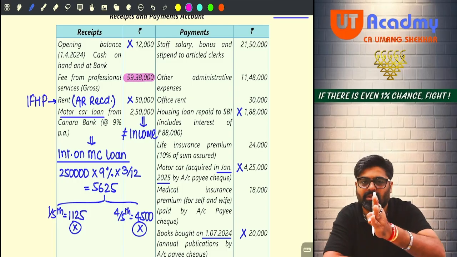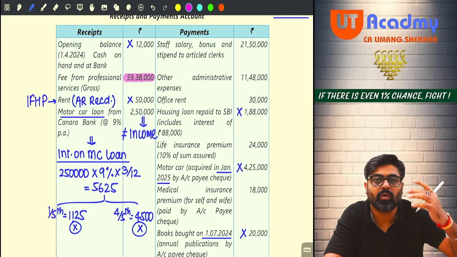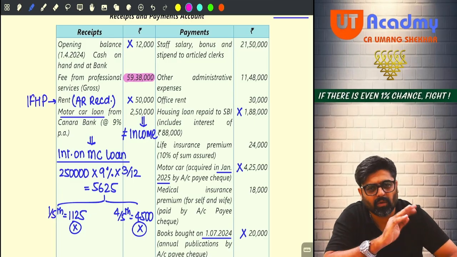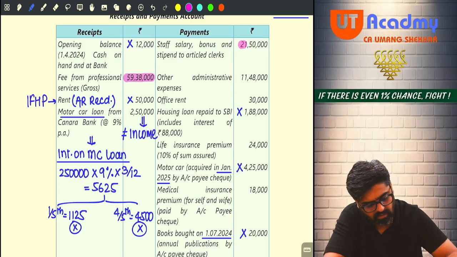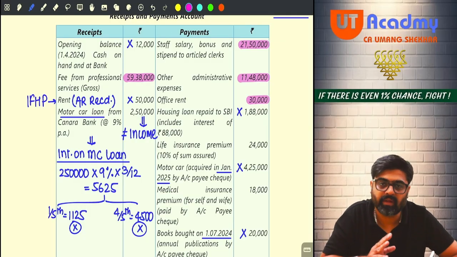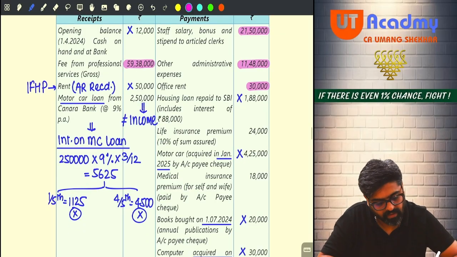Perfect. Now both the other things we have already seen. Go to payment side. Staff salary, bonus: is it expense allowed under the head PGBP? Yes. Then other administrative expense, this is also allowed. Office rent, this is also allowed. But 1,88,000, what is to be done? We have already done. Okay.